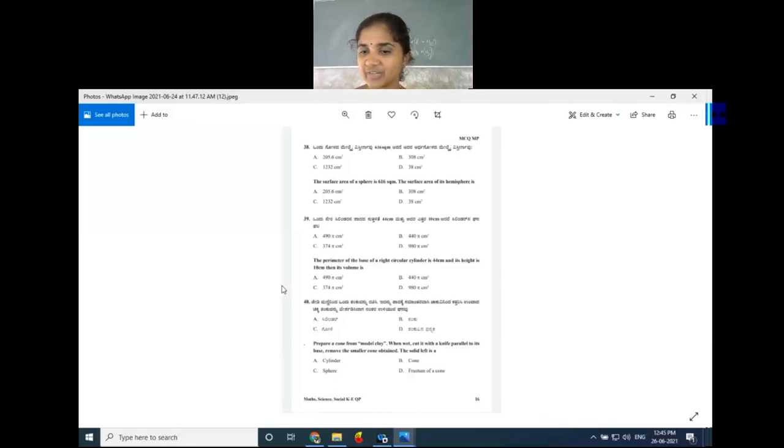Perimeter of a base of a right circular cylinder is 44. Height is 10 centimeter. Yes. Why are we getting different answers? Some students are telling option B and some students are telling option A.